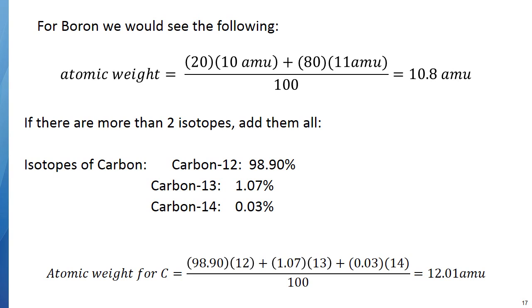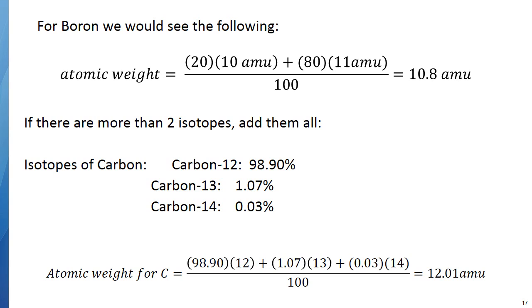And so this is mainly what I want you to get out of here. If you look at the atomic weight of an atom and I tell you what the different isotopes are, you should be able to tell me which one is the most abundant, or if they're exactly equal. Let's look at the other example here.